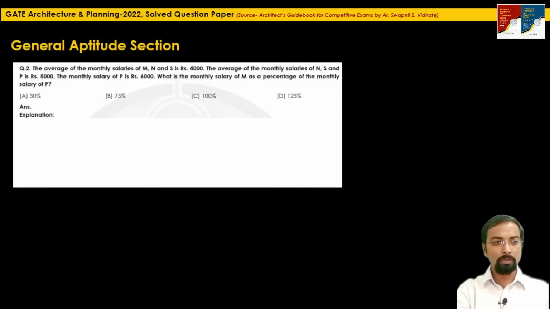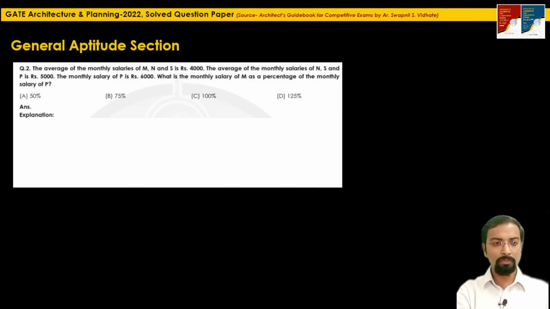The next question: the average of the monthly salaries of M, N and S is rupees 4,000. The average of the monthly salaries of N, S and P is rupees 5,000. The monthly salary of P is rupees 6,000. What is the monthly salary of M as a percentage of the monthly salary of P? Okay, so let's take a notebook, take a pen, keep a calculator beside you, and let's start solving this.